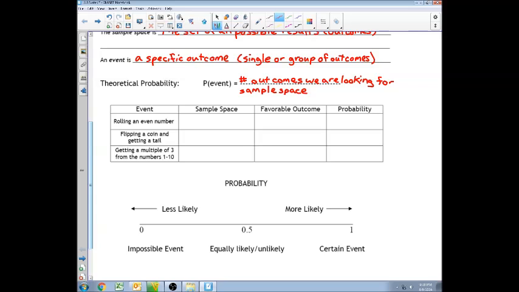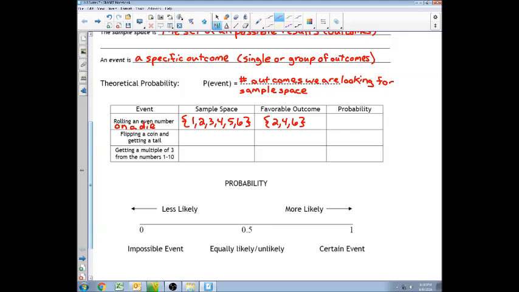So let's go ahead and fill out this table. Rolling an even number on a die. So a die is dice. Yes, it's a single dice. The sample space. What are all the sides numbered? Well, they're numbered 1, 2, 3, 4, 5, 6. The favorable outcome is any even number. So our data set would be 2, 4, and 6.